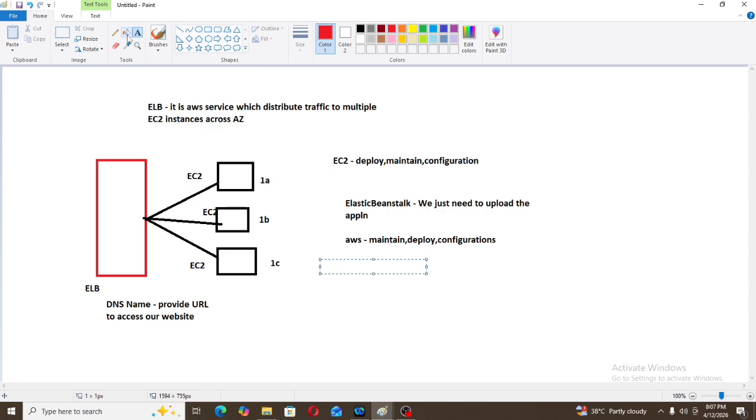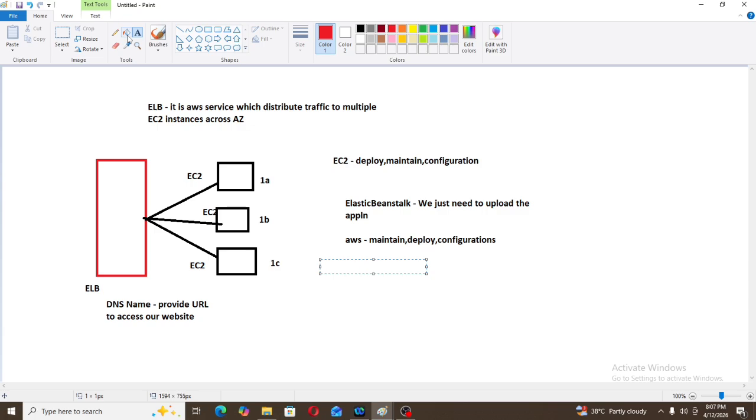On premises, we used to launch physical servers. In AWS, we have EC2 instances where we can launch virtual servers. These virtual servers are nothing but EC2 instances. So the definition of EC2: it is the AWS service where we can launch virtual servers called EC2 instances.